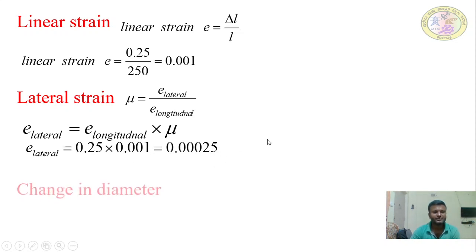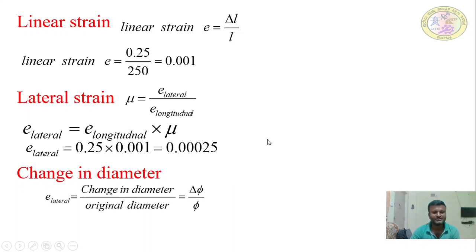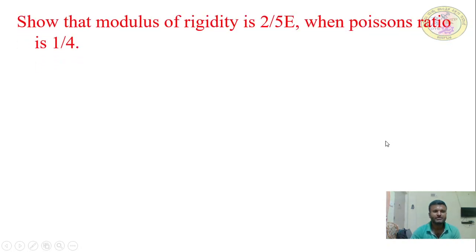So again, lateral strain is equal to what? Change in diameter divided by original diameter. Correct? You need to find out the change in diameter, that is the lateral contraction of the round bar. So how much is it? The diameter of the bar is going to decrease by how much? 0.0125 mm. Okay, understand? This is how to find out the change in diameter.